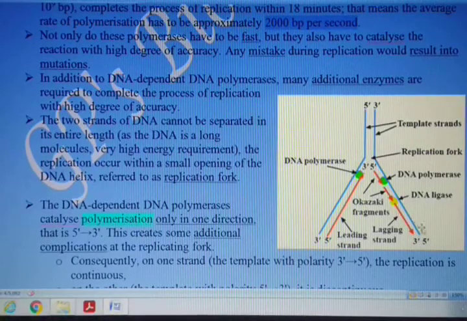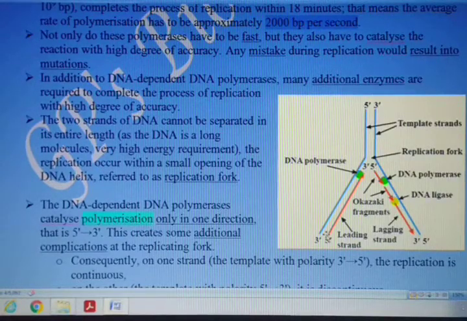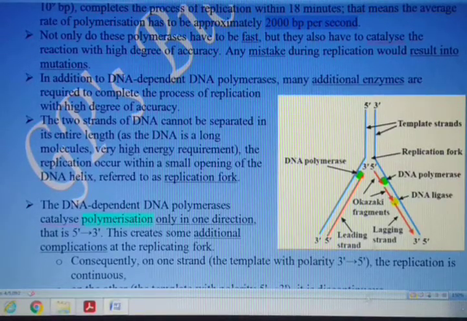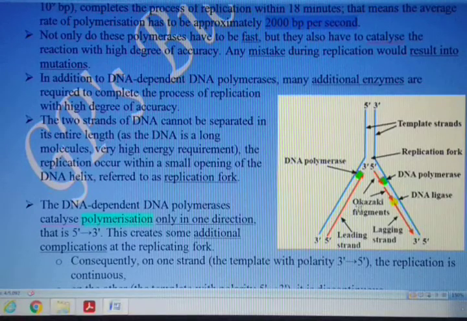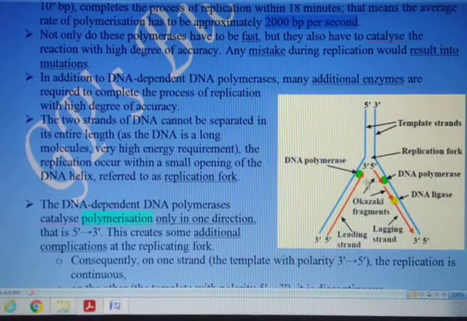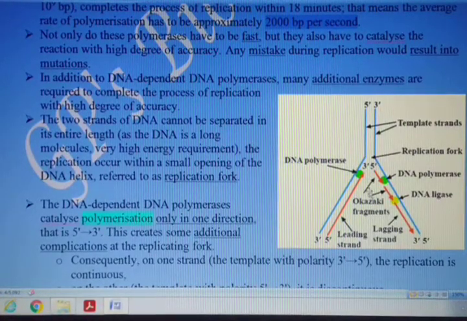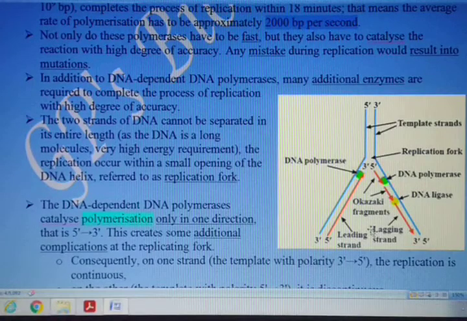The two strands of the DNA get separated, as a result of which the two original or parental DNA strands act as a template which guides the synthesis of the new or complementary chains of the DNA. The part of the DNA where the strands are separated from each other and the two new complementary chains are synthesized, you can note down in this figure, is referred to as a replication fork.